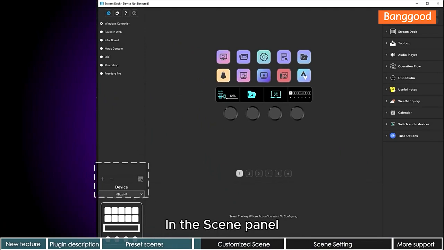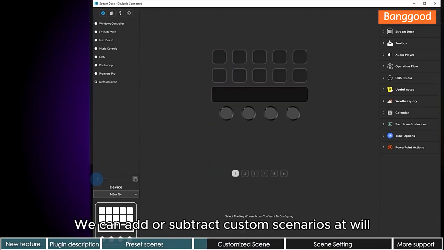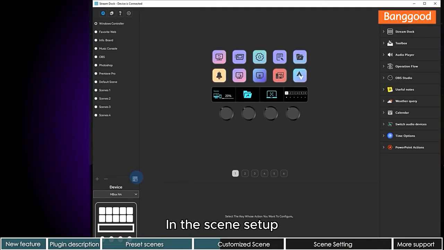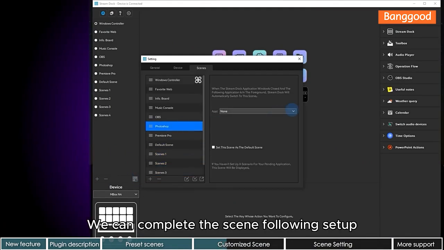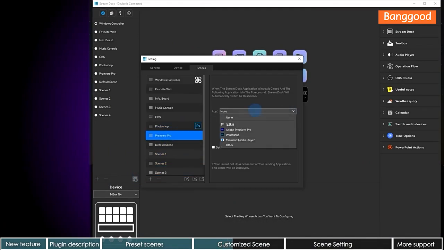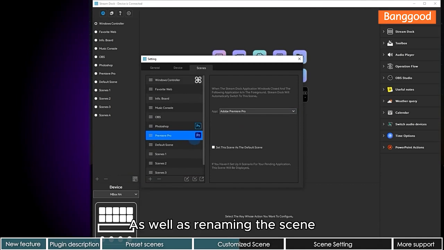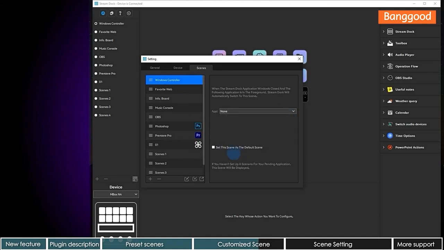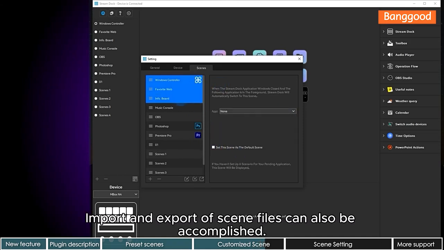In the Scene panel, we can add or subtract custom scenarios at will. In the Scene setup, we can complete the scene following setup, as well as renaming the scene. Import and export of scene files can also be accomplished.